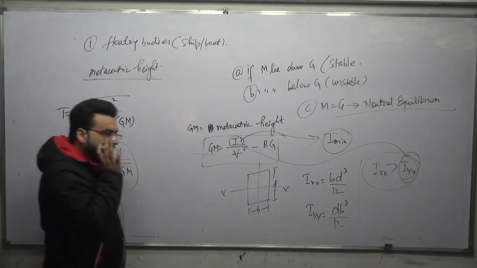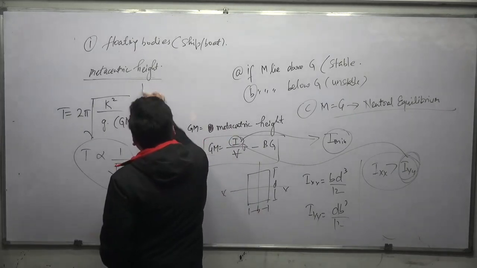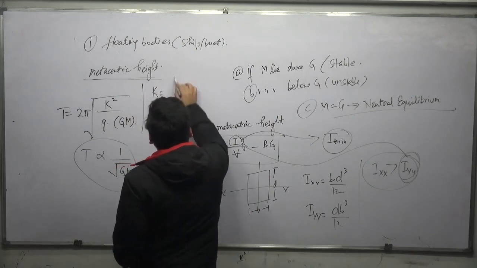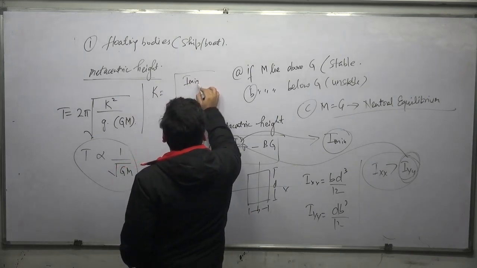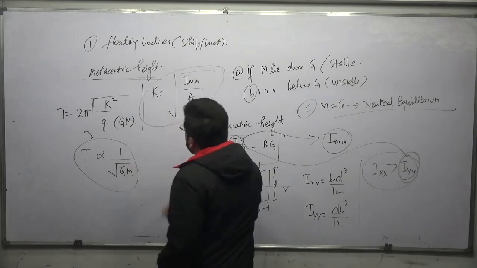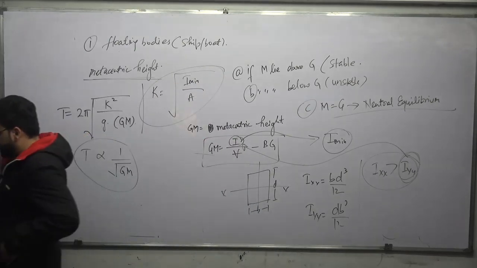From this also there might be some question in the examination. What is this k? K is the least radius of gyration. It will be equal to under root of I minimum divided by A. That is the least radius of gyration.